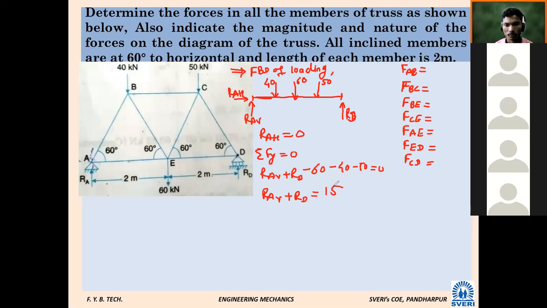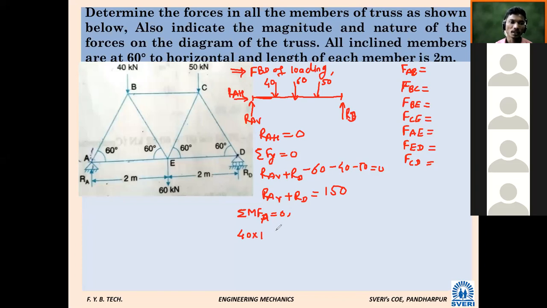Now if I apply summation of moments due to all the forces at any one point, which point should I take? Point A. Summation of moments at point A equal to 0. Due to the 40 kilonewton force, the distance from point A is 1, and the nature is plus, so plus 40 into 1.